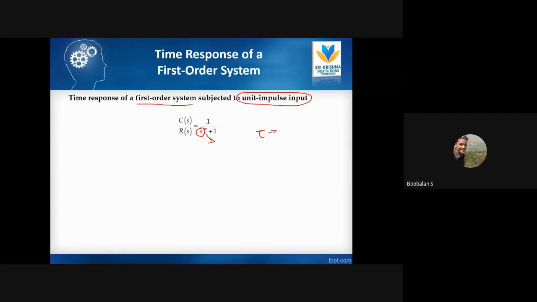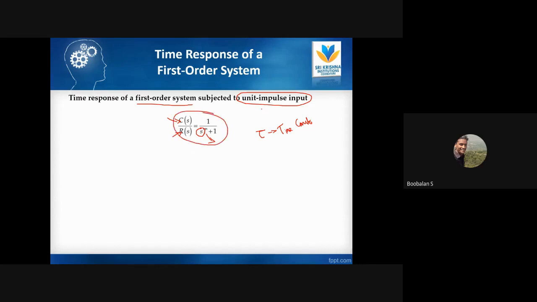That is called my time constant, right? Each and every system has its own time delay, time constant. It's called my time constant, tau. C of s is my output response and R of s is my input. So output by input, that's the ratio. Output by input is called my transfer function. That's why it's called transfer function. And tau is now the time constant. This is my first order system.